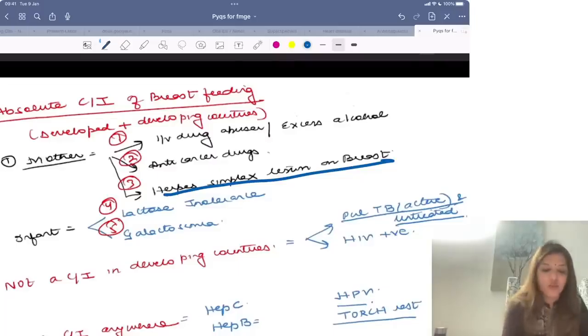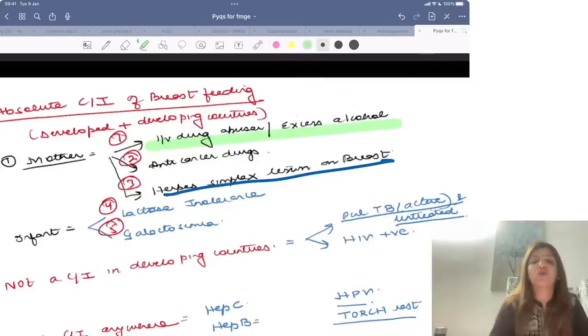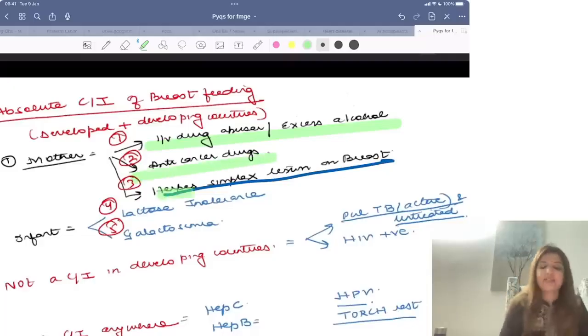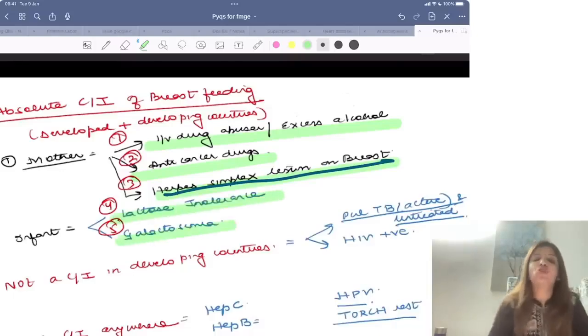Absolute contraindications to breastfeeding are if the female is an IV drug abuser, or if she uses excessive alcohol, if she is on anti-cancer drugs, if she has herpes simplex infection on the breast, if the baby has lactose intolerance or baby has galactosemia, right?